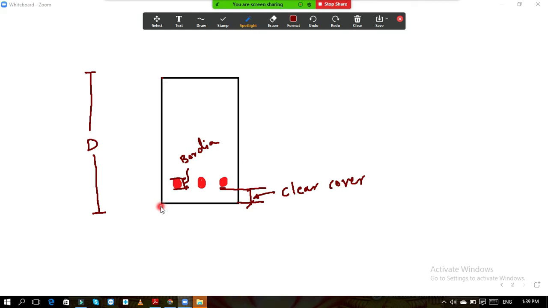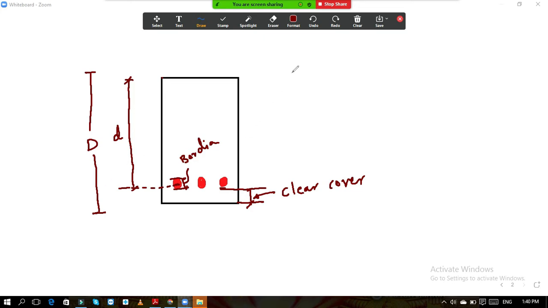Okay, sorry, overall depth. But if you want to calculate the effective depth, effective depth is nothing but the distance from the topmost fiber to the center of this bar, the center of the reinforcement. Whatever may be this distance, this is called as effective depth, d.